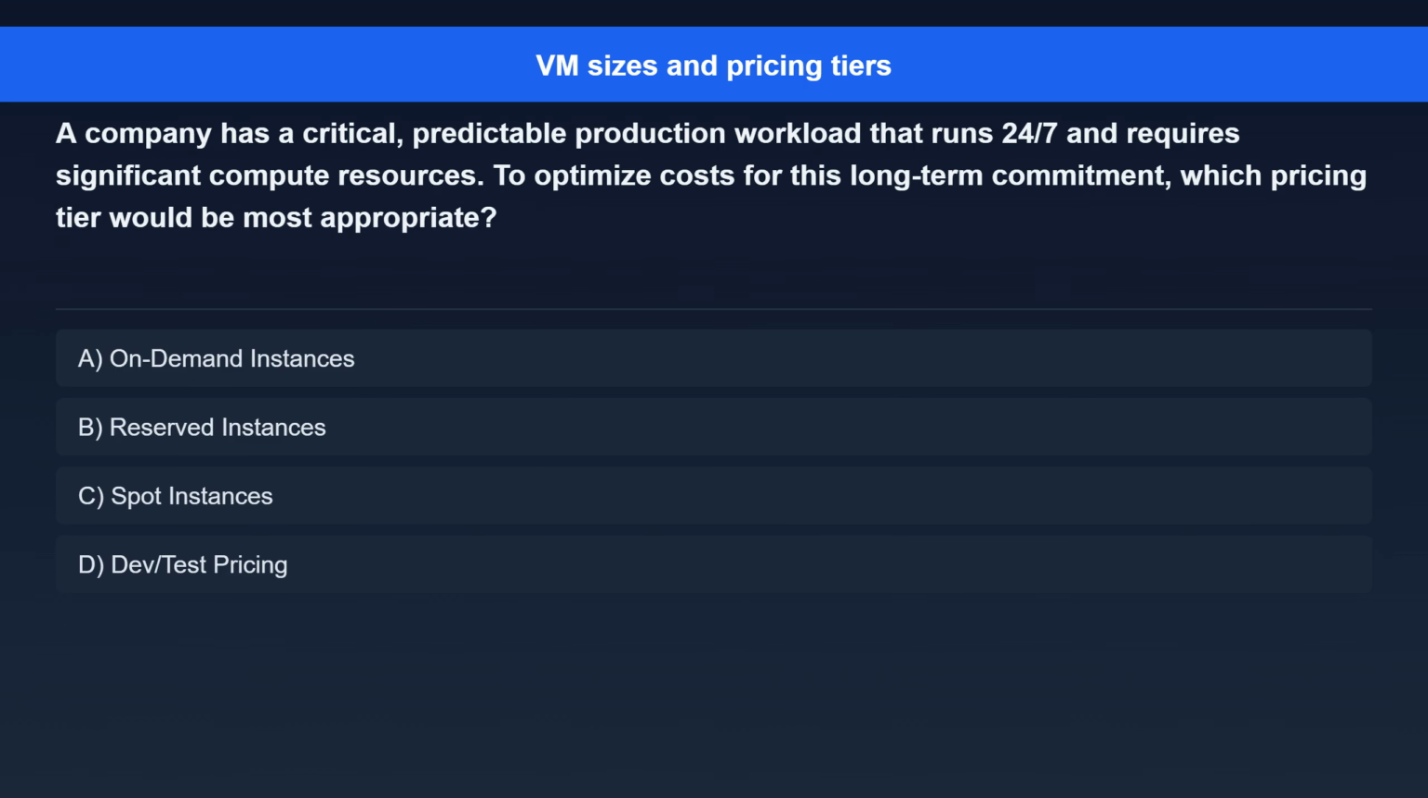Question 8. A company has a critical, predictable production workload that runs 24/7 and requires significant compute resources. To optimize costs for this long-term commitment, which pricing tier would be most appropriate? Option A, On-Demand Instances. Option B, Reserved Instances. Option C, Spot Instances. Option D, Dev/Test Pricing.